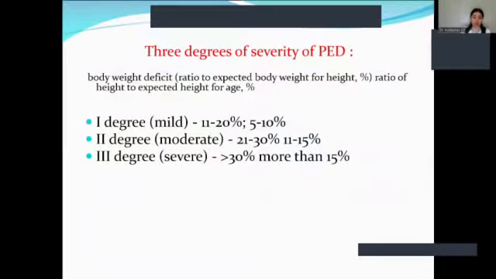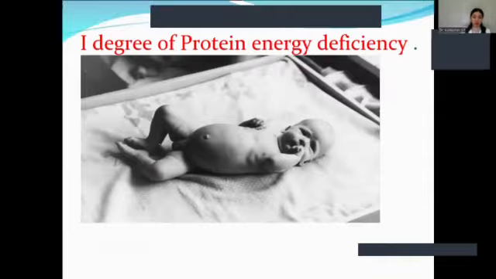And third degree, severe type, weight deficiency would be more than 30%. In this picture, you can see the child with first degree of protein deficiency. And in this case, we can see only in the cheek side, subcutaneous fat tissue is less than normal.